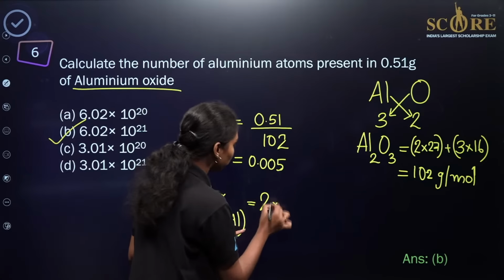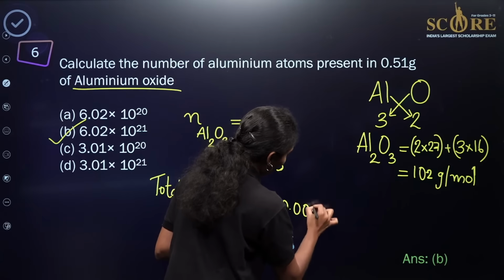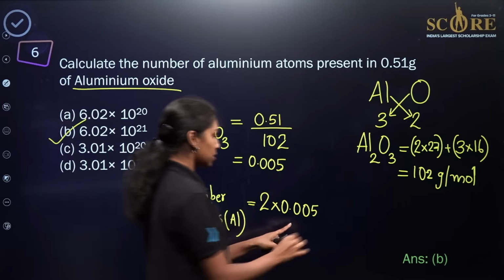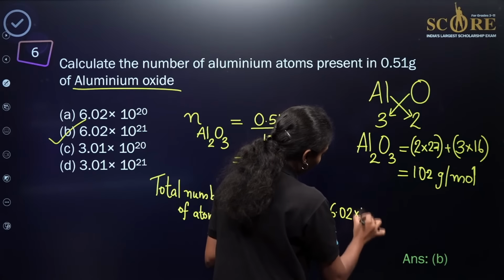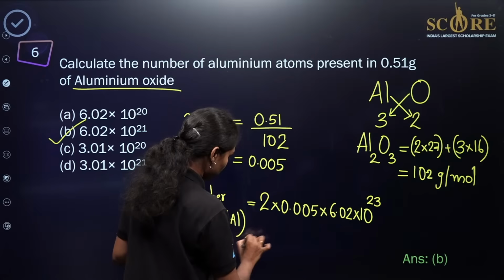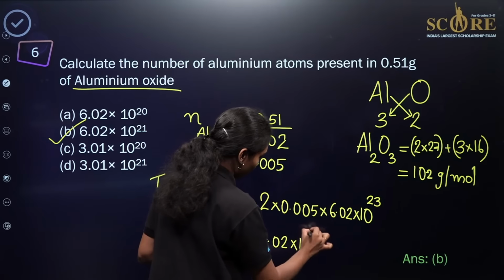Then the total number of moles is 0.005, so 0.005 into Avogadro number. 1 mole of substance always contains Avogadro number of particles, here it will be atoms. So 6.02 into 10 to the power 23. If you solve here, you will get the answer 6.02 into 10 to the power 21.